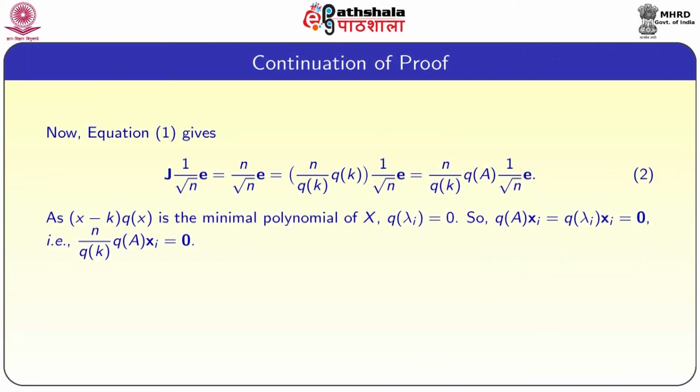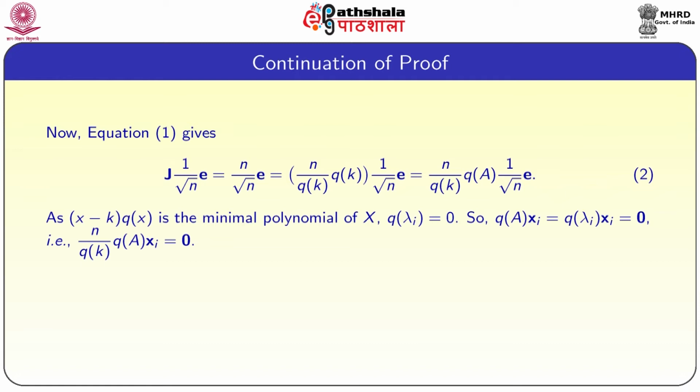Now, from equation 1, J times 1 by root n E is equal to n by root n E, which is equal to n by q(k) times q(k) times 1 by root n E. So, this is equal to n by q(k) times q(A) times 1 by root n E. As (x minus k) q(x) is the minimal polynomial of X, q(lambda) is equal to 0.